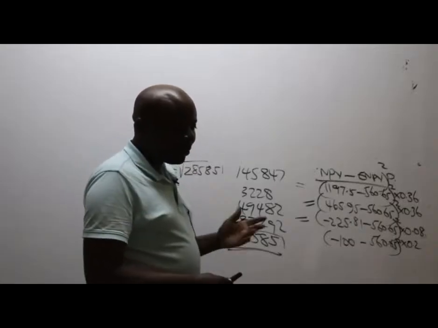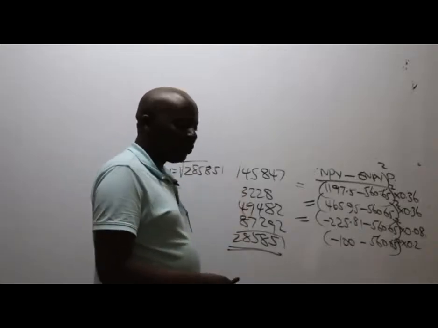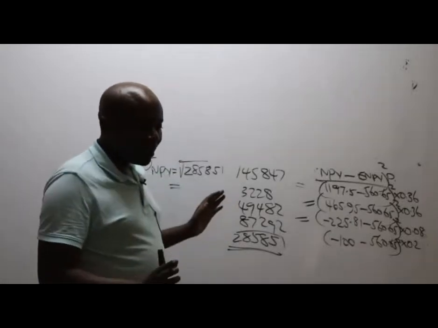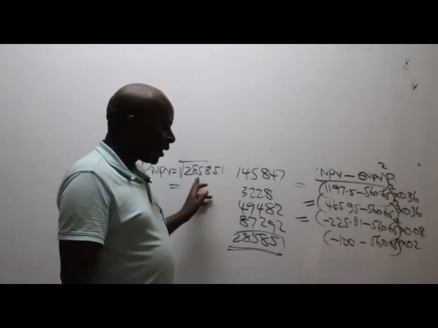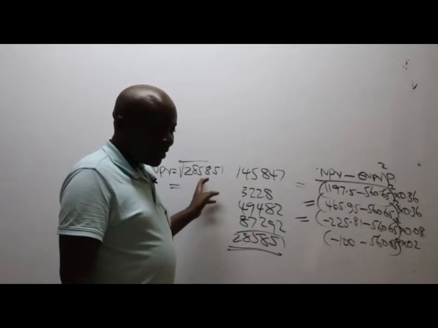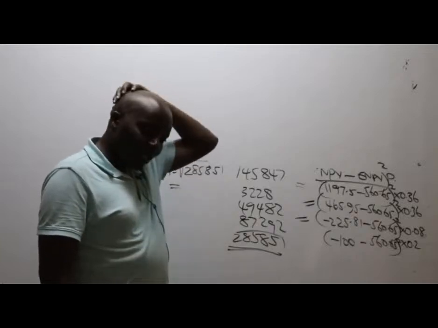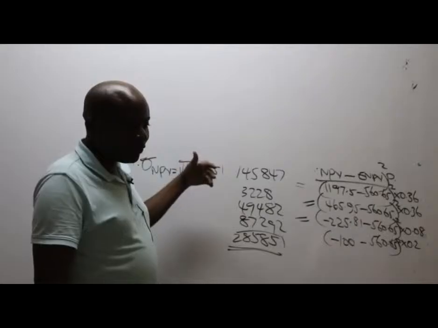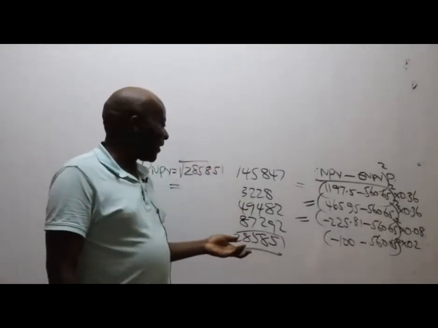Which gives us, my own, I'm not changing these figures. These figures were given to me and students have confirmed. 286, the last one. 286 and 285 is quite close, right?